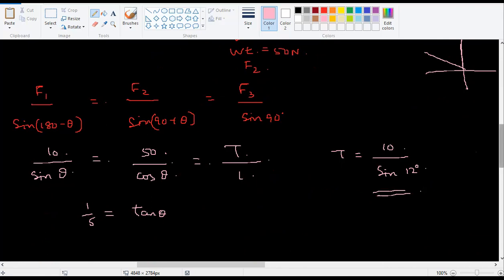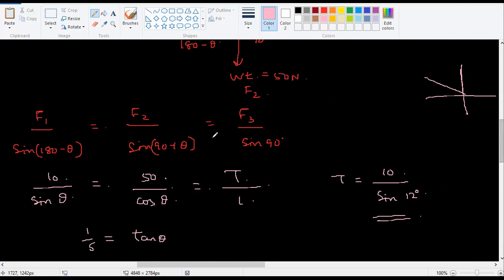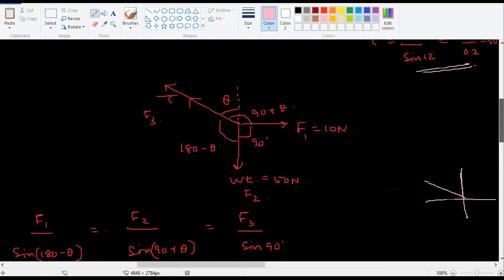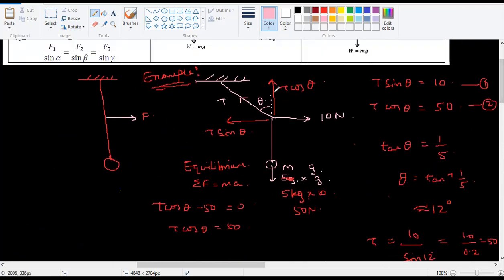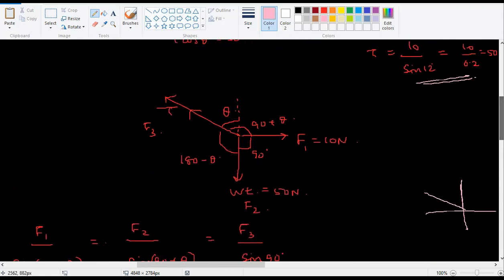Okay, so what is the advantage? Whenever you have three forces, you can directly write these equations like this. You don't have to go through splitting these forces in the x direction, y direction, and then sigma F is equal to ma. You can do it by that method, but this is a little bit quicker. So take down both the methods so that you understand the importance of this Lami's theorem method.